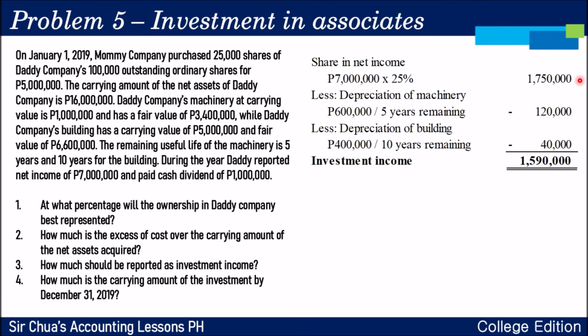Ang nakuha natin sa machinery, 600,000. Remaining useful life, depreciate mo lang for 5 years remaining, negative 120,000. And then for the building, 400,000 divided by 10, negative 40,000. Okay, so perform the calculation. The investment income is 1,590,000.